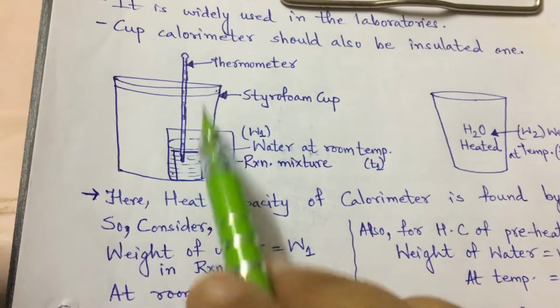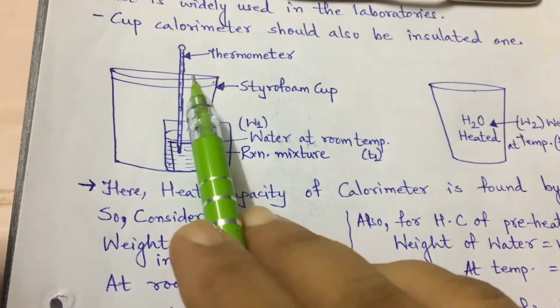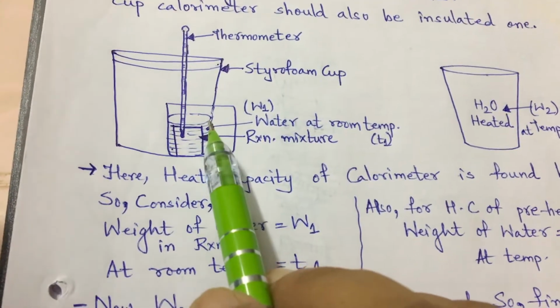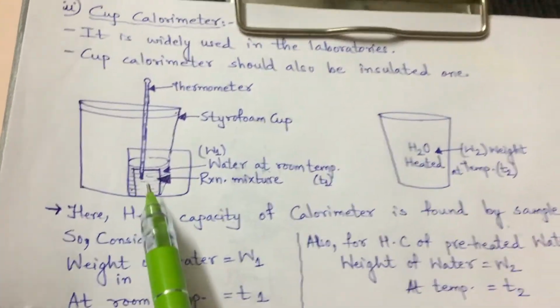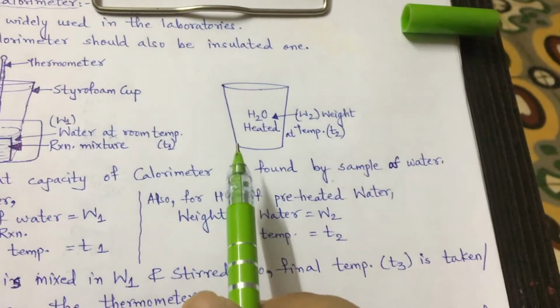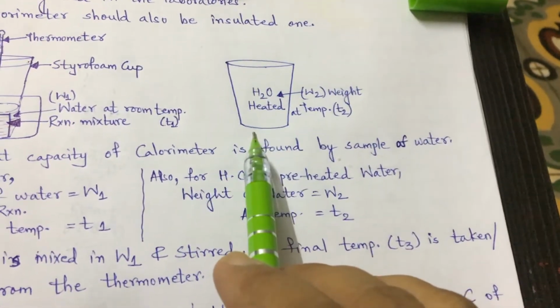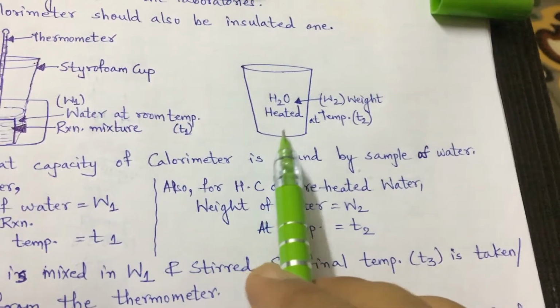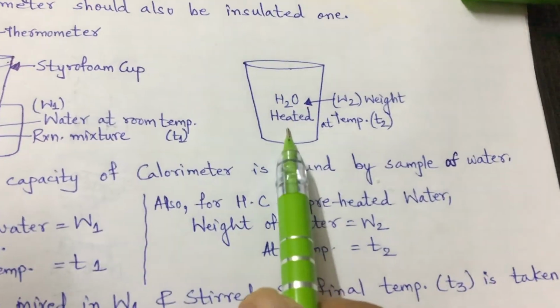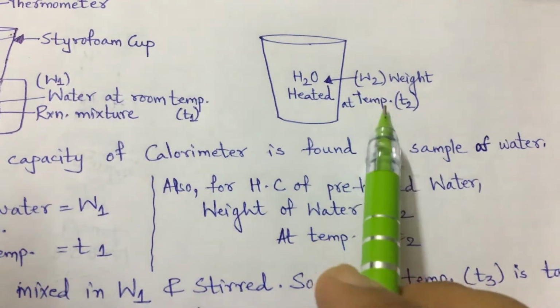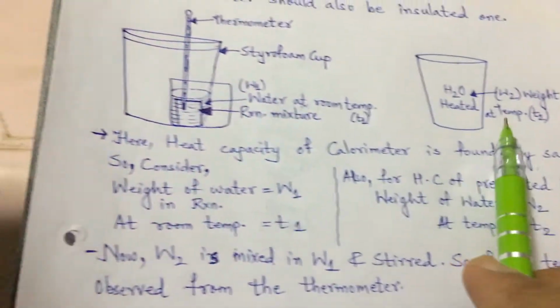This is the capped thermometer, which is going to measure the change of energy from system to surrounding and surrounding to system. In this calorimeter, another styrofoam cup is taken, and in it preheated water is taken; its weight is considered W2 and its temperature is T2.